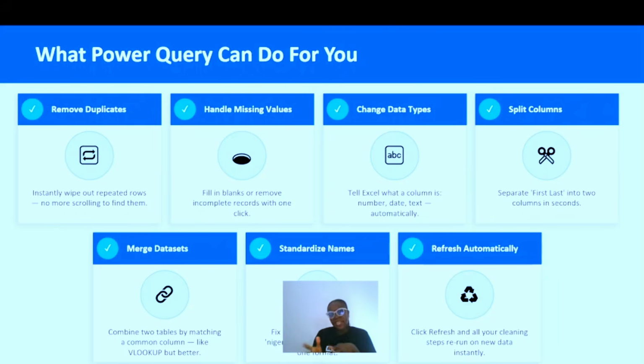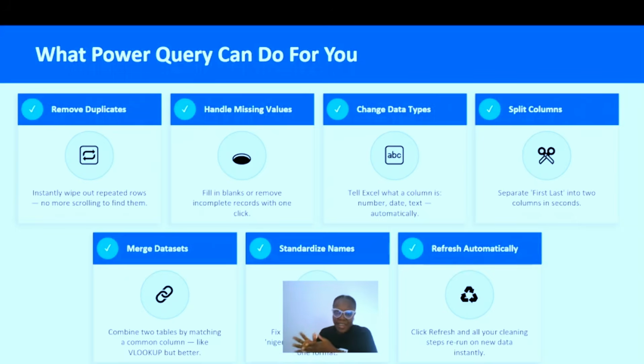Another beautiful thing is that it can help you refresh automatically. Let's say that you've done a particular task and you want to do it again. Instead of repeating that process, all you need to do is click the refresh button and it will automate the whole process. That is actually the power of Power Query.